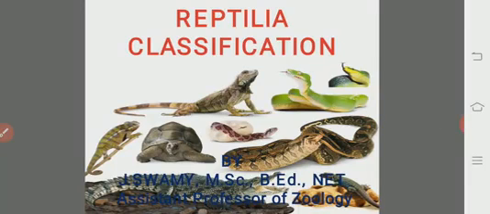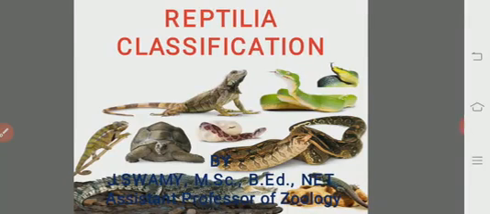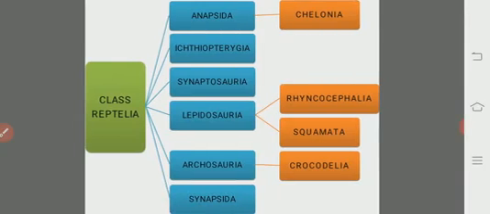Today we are going to discuss the classification of class Reptilia. Reptiles are classified based on the presence and absence of the temporal fossae. Based on that, the class Reptilia gets categorized into 6 subclasses,